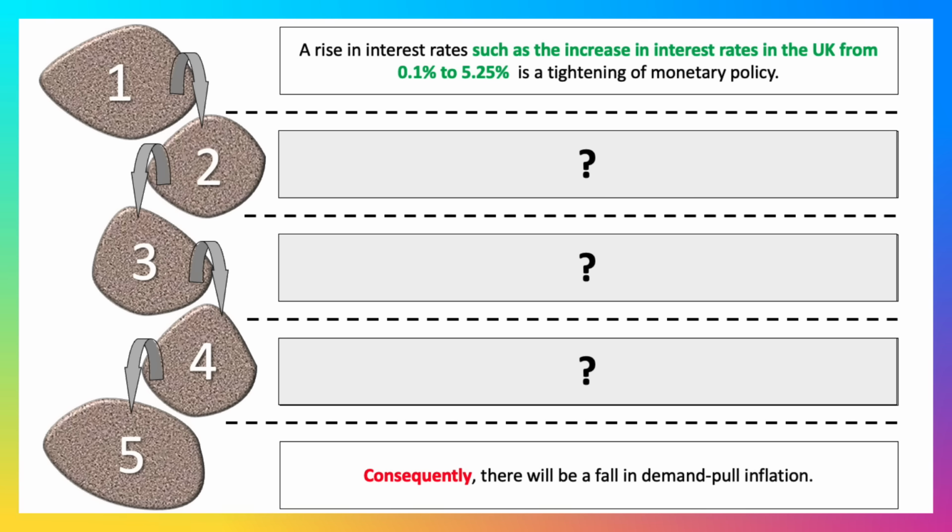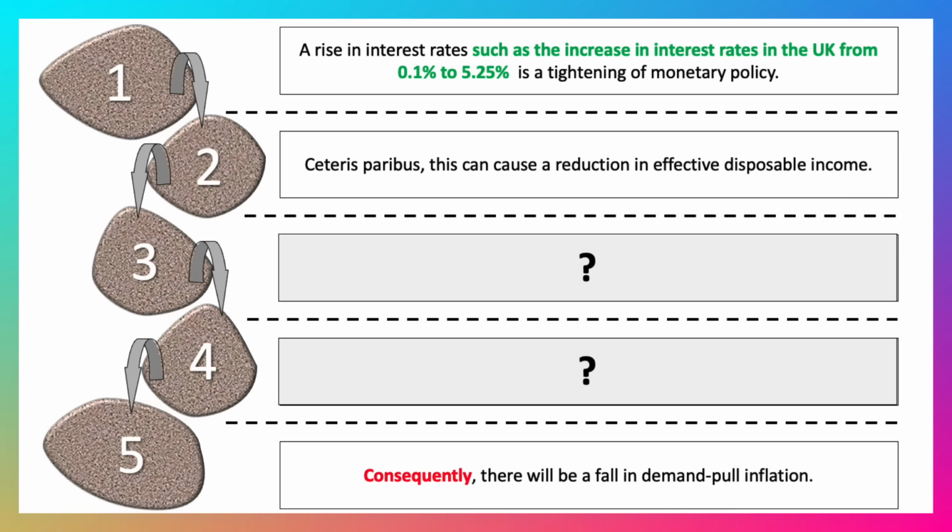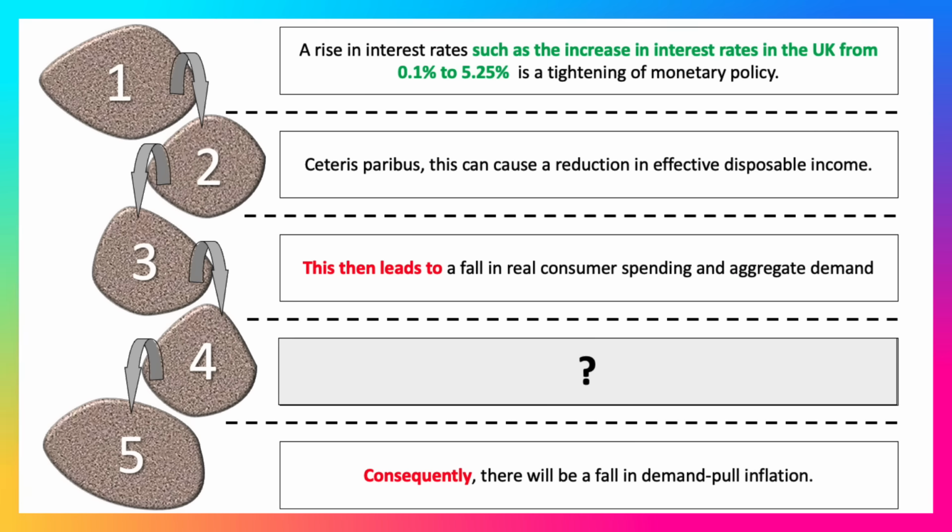So rising interest rates, such as the increase in interest rates in the UK, is a tightening of monetary policy. Ceteris paribus, other things remaining the same. This can cause a fall in effective disposable income. That's income after tax and benefits and also after mortgage payments. So if mortgages become more expensive, people have less money to spend each month. This then leads to a fall in real consumer spending and aggregate demand. By the way, these little phrases in red here are great little connective words to really clarify your chain of reasoning. As a result, a positive output gap may be closed. Consequently, there will be a fall in demand pull inflation.